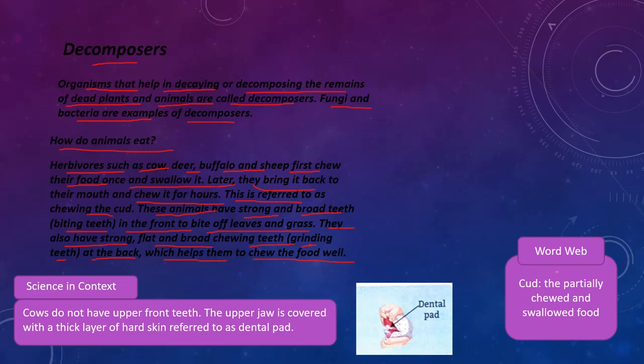Okay. So the word is cud. What is the meaning of cud? The partially chewed and swallowed food. Okay. So science in context. Cows do not have upper front teeth. The upper jaw is covered with a thick layer of hard skin referred to as dental pad. We have upper teeth, but cows do not have them.